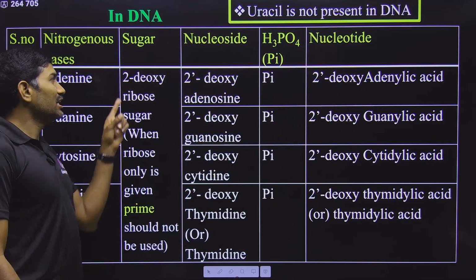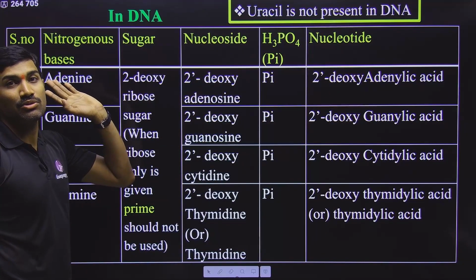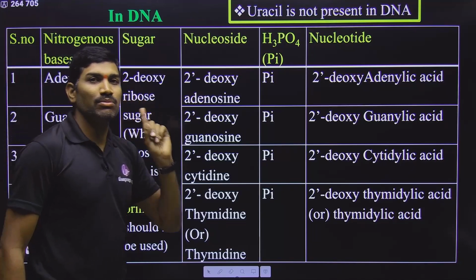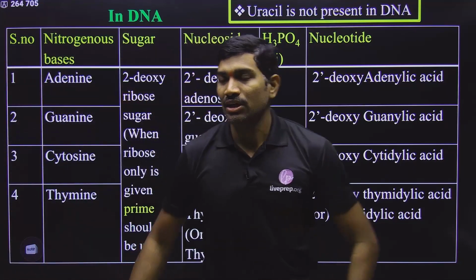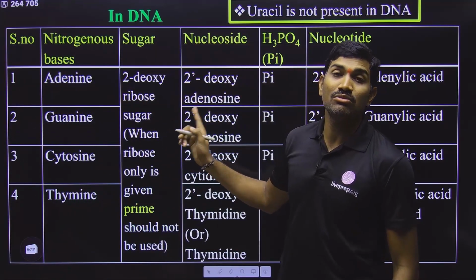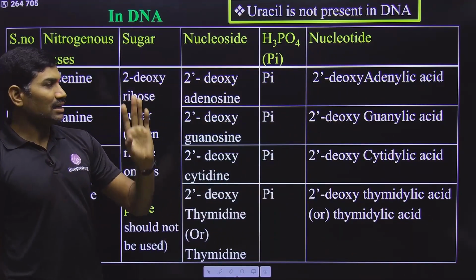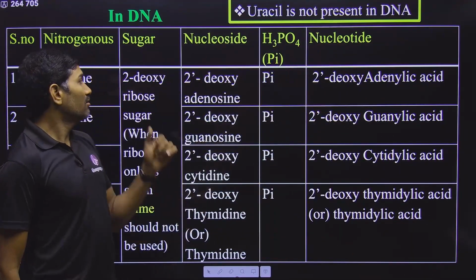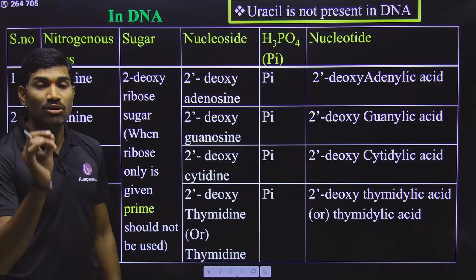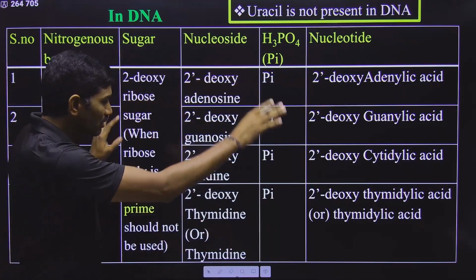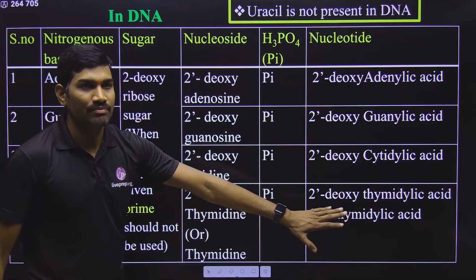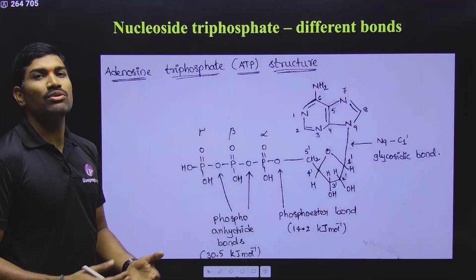But when you are talking about an individual sugar, you are writing 2-deoxyribose. And this is a logical, very important concept you need to understand to solve some of the assertion and reason questions. That's why I'm spending time on it. Understand this point. Don't try to learn this by heart. Understand why you are adding primes here, why you are not adding prime here. So the logic you need to understand. So in this way, this complete table is done. Clear? In this way, nucleotides we are talking.